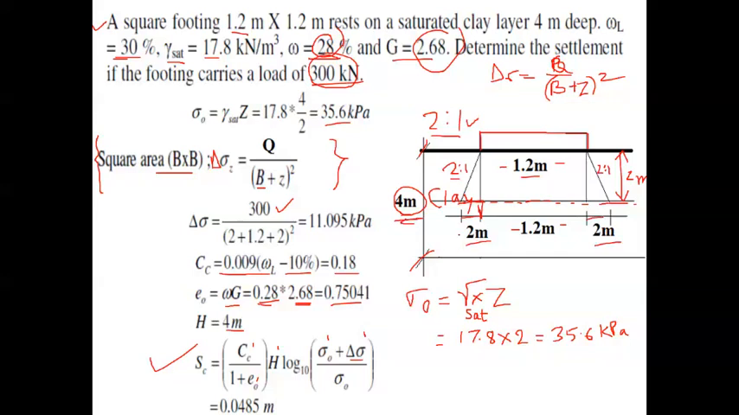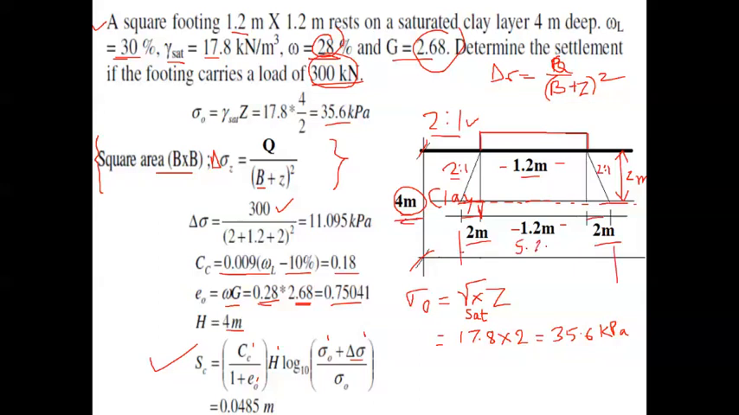So total width from here to here is nothing but 2 plus 2 plus 1.2. So 2 plus 2 is 4, and 4 plus 1.2 is nothing but what?